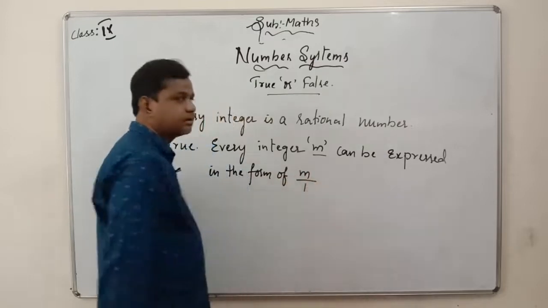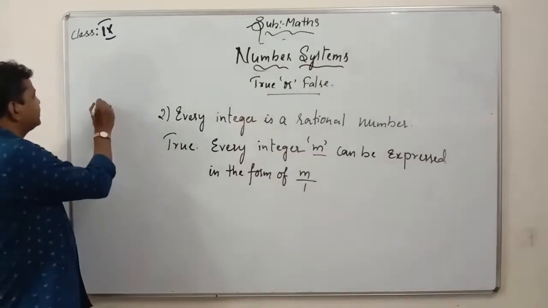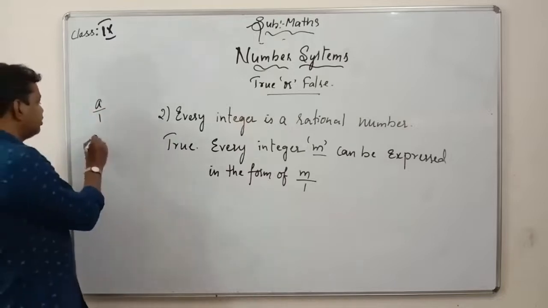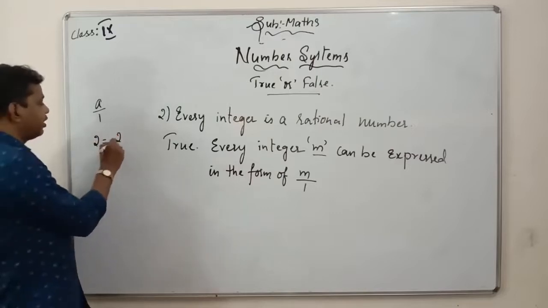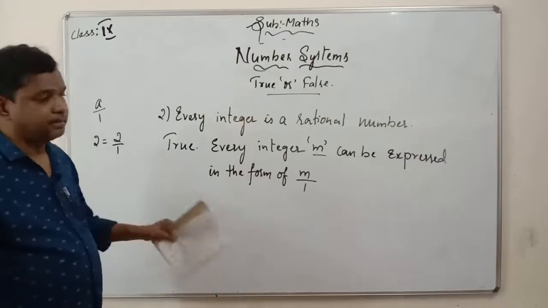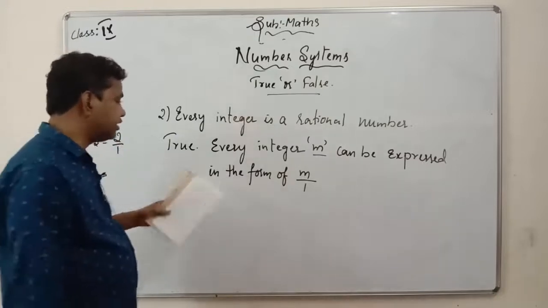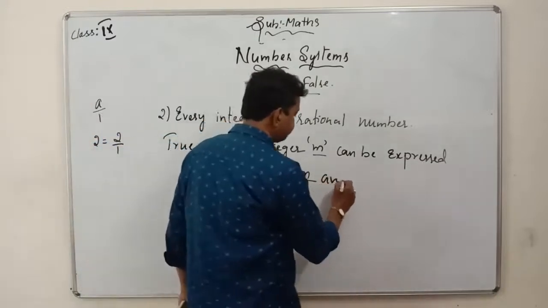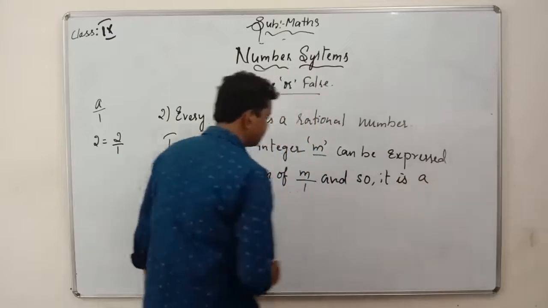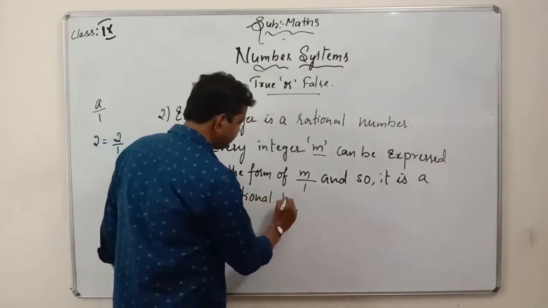m by 1. So now if I write m in the form of m by 1, if there is nothing, if it is a, it indicates it is in the form of a by 1 only. If it is 2, it's nothing but 2, but it will be 2 by 1 only. But 2 by 1 is equal to 2 only. So every integer m, you can take any number, it can be expressed in the form of m by 1, and so it is a rational number.